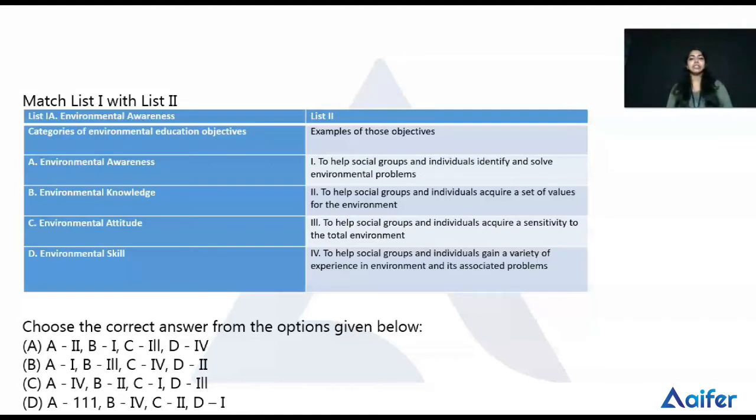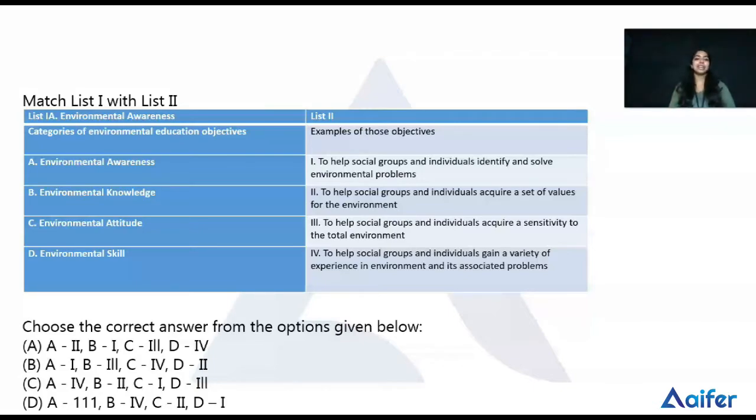The examples of those objectives include: first, to help social groups and individuals identify and solve environmental problems; second, to help social groups and individuals acquire a set of values for the environment; third, to help social groups and individuals acquire a sensitivity to the total environment; and fourth, to help social groups and individuals gain a variety of experiences in the environment and its association to problems. These are the lists.